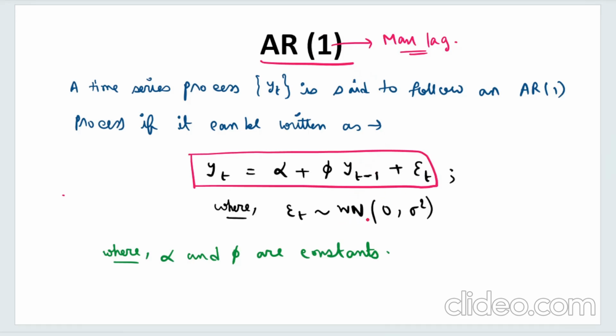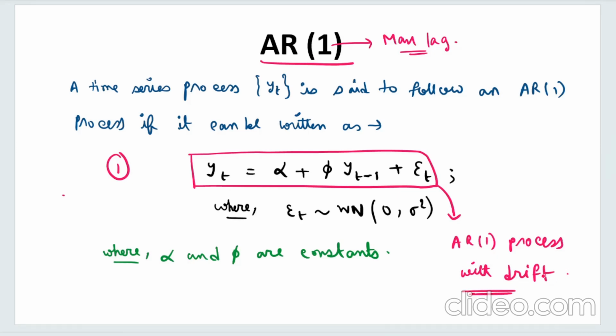And this epsilon t as usual follows white noise (0, sigma square), and this alpha and phi are some constants. Now this representation is the first way of representing the AR(1) process. This is called the AR(1) process with drift.